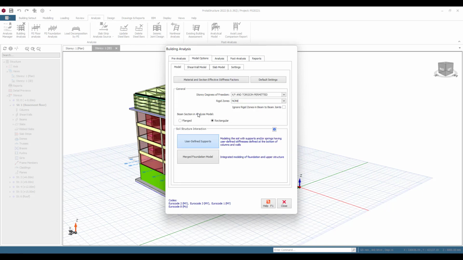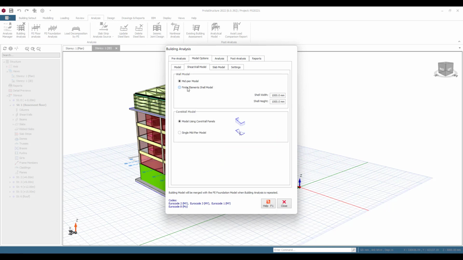So this time around, I'm going to merge the foundation model together with the superstructure. So what we're doing here is we're taking that raft foundation that we just created, and we're instantly merging it with the superstructure, and we're just going to create one model. Okay, so this used to be a two-step process where you ran the building analysis first, and then later on you could merge the foundation with it. Now we're just doing this instantly on the fly. So just create one big model together with the raft foundation. You can define the springs for the raft foundation, and different stiffness parameters can be established here as well.